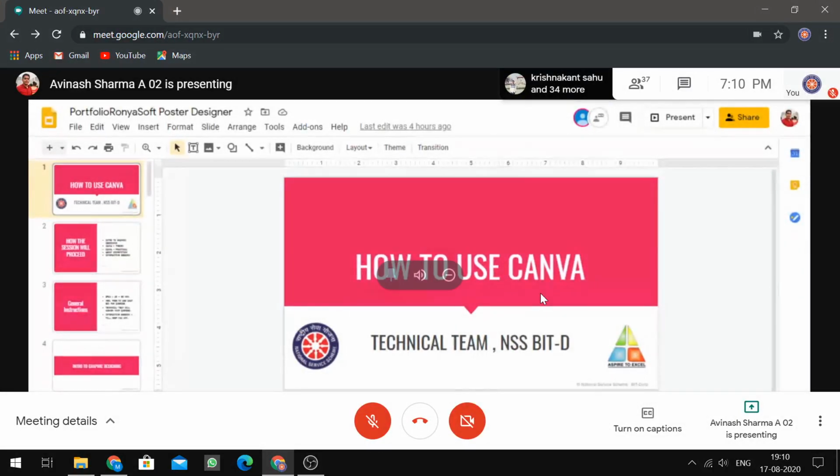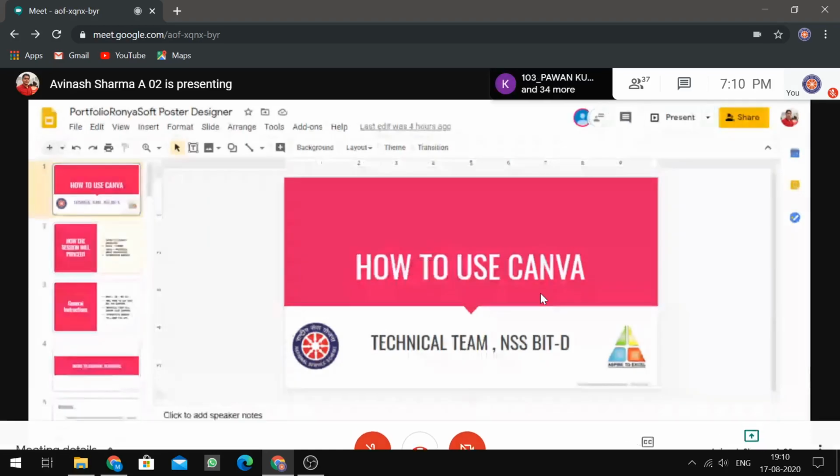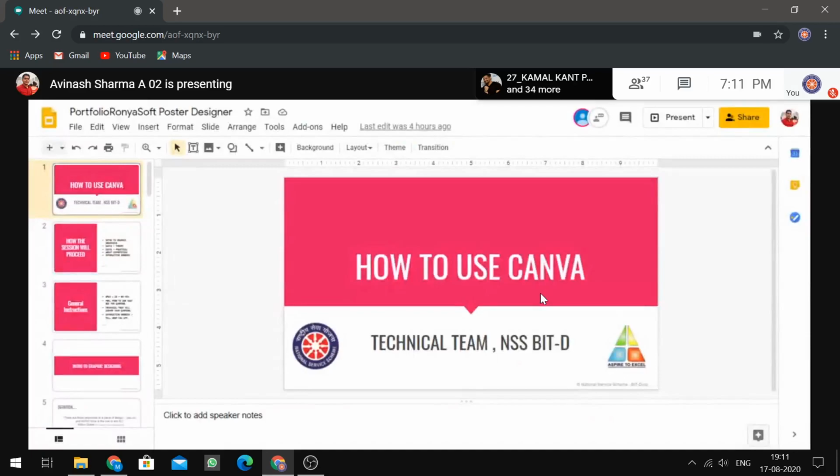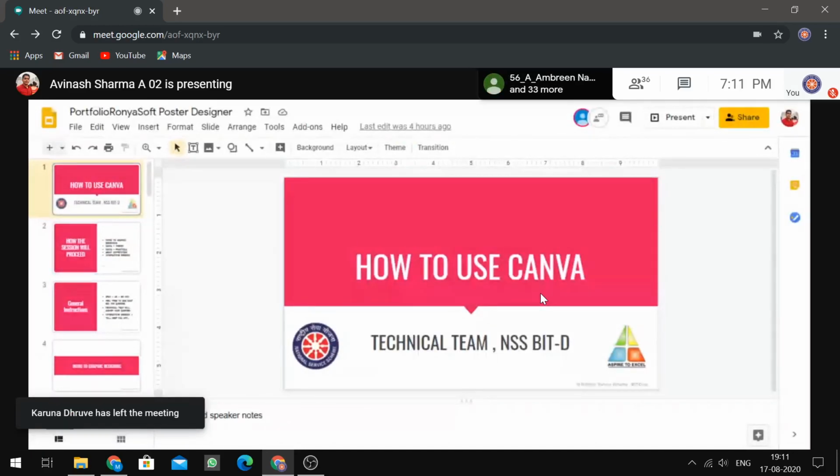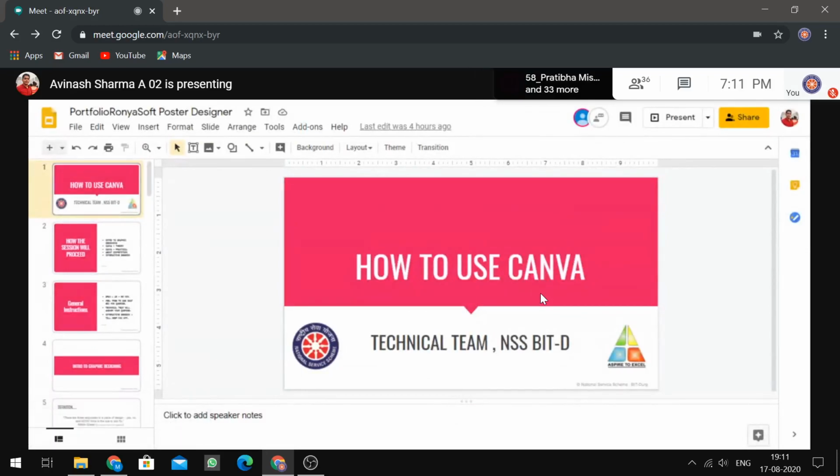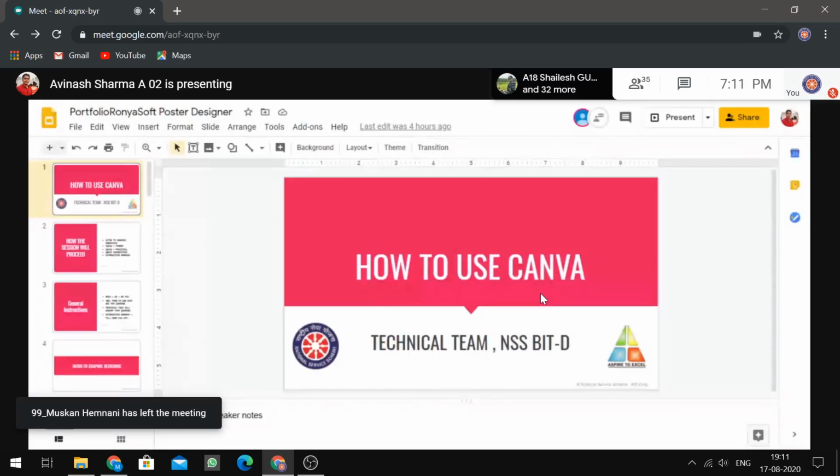Since we all know that this year we celebrated 74 years of our independence, on this auspicious occasion, NSS BIT Durg is conducting a digital poster making program. But for the last few days, we have been getting a lot of queries about you not being very well acquainted with digital poster making. So, to answer your queries and ease your inhibitions, we have with us our NSS volunteer, Avinash Sharma sir, 5th Sem Mechanical, who is experienced in making digital posters and has been training volunteers regarding the same.